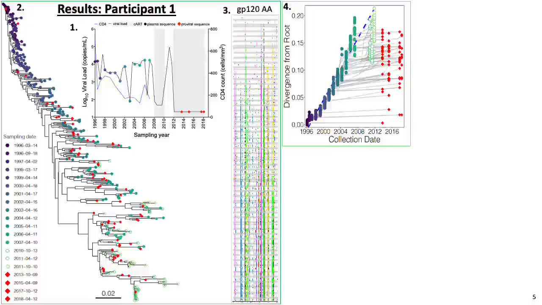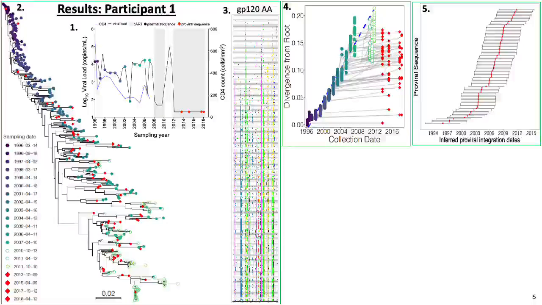The next figure plots each sequence's divergence from the root versus their sampling date. We then use these data to calibrate a linear model that relates the root-to-tip distances of the pre-CART plasma HIV RNA sequences to their sampling dates. This linear model is then used to convert the root-to-tip distances of the proviruses sampled on CART to their estimated integration dates.